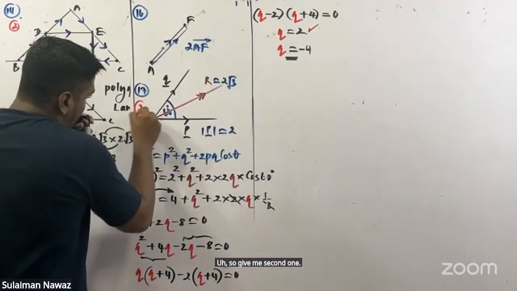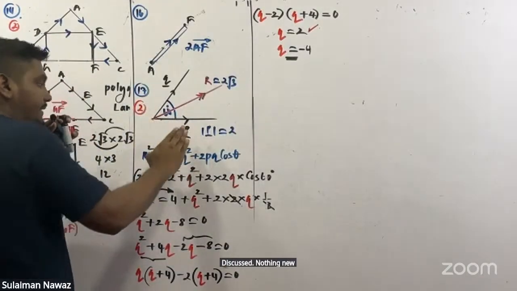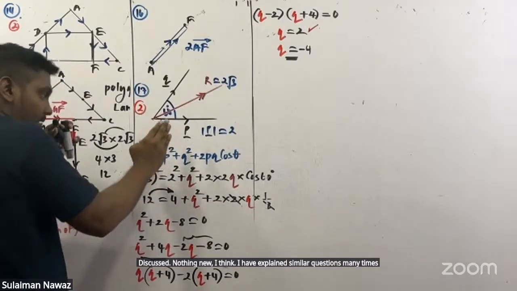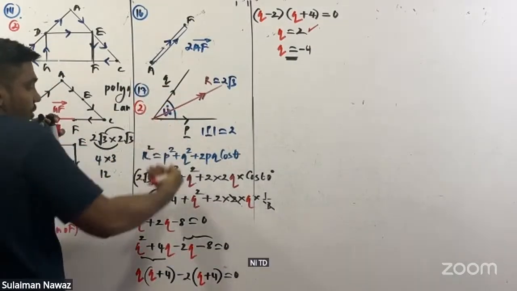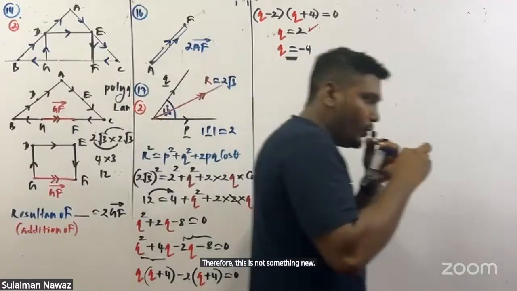17 also discussed. Nothing new, I think. I have explained similar questions many times in the theory classes. Therefore, this is not something new. Then we'll go to 18.